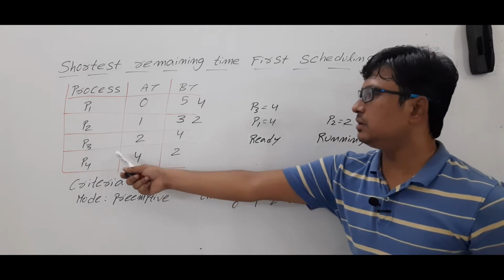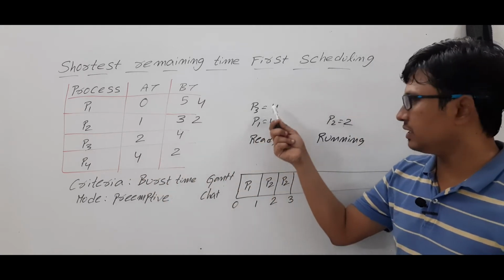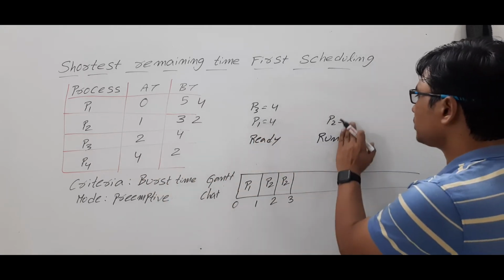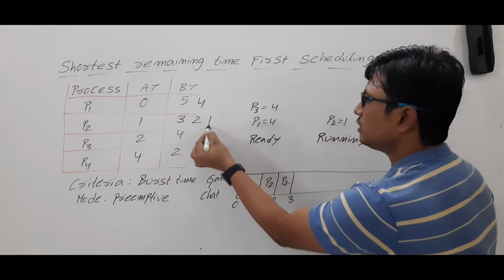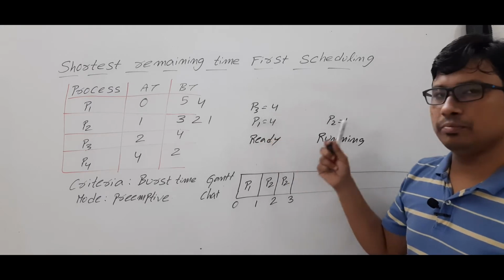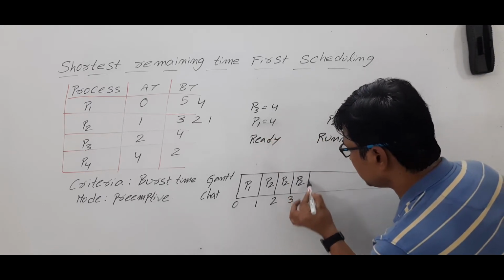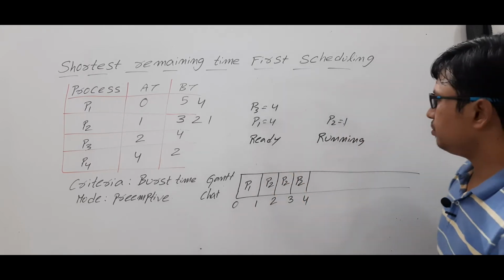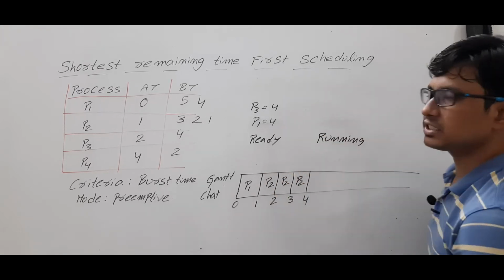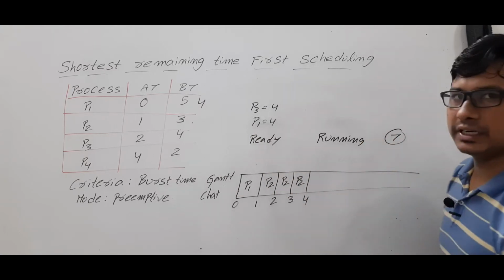By that time, process P4 has still not arrived. Only processes P3 and P1 are in the ready state, and process P2 requires another 1 unit of burst time to complete its task. So among them, process P2 has less burst time. It will continue in the running state. So process P2 has completed its task. Okay. So it will be shifted to the terminated state.